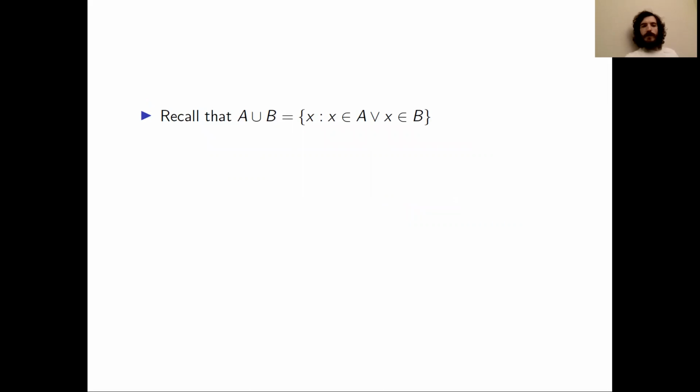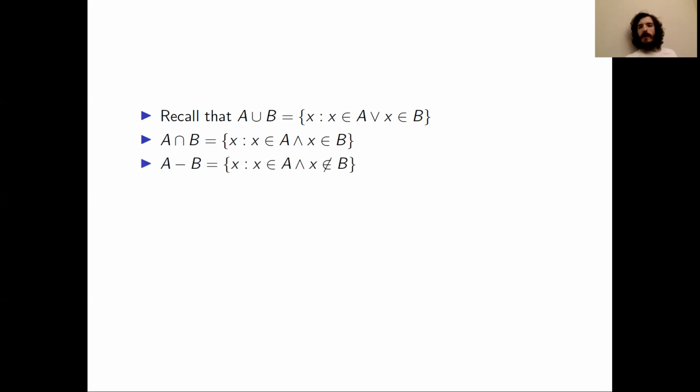From the previous videos, recall that the union of the sets A and B, which is written as A ∪ B, is equal to the set of elements x such that x is an element of A, or x is an element of B. Also recall that the intersection of the sets A and B, which is written as A ∩ B, is equal to the set of elements x such that x is an element of A, and x is an element of B. So remember that union goes with or, and intersection goes with and.